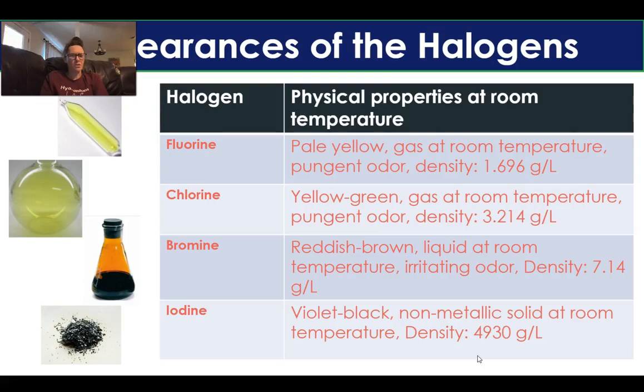And also the colors change. So go from yellow to yellow-green to reddish-brown to violet-black, which is an interesting physical property change as you go down the halogens group. And this is actually really interesting as to why the color changes. So obviously, as the atom gets bigger, the difference in the energy levels gets smaller. We learned that when we were talking about the spacing between energy levels. They get closer together as you get farther from the nucleus.